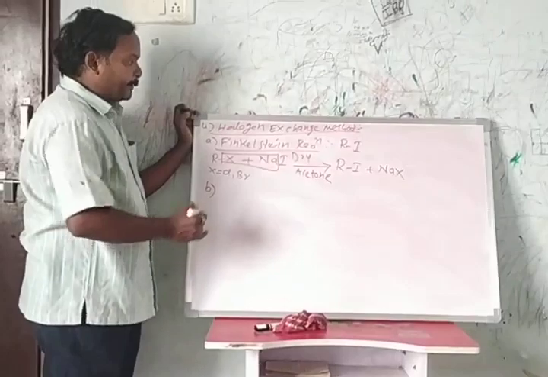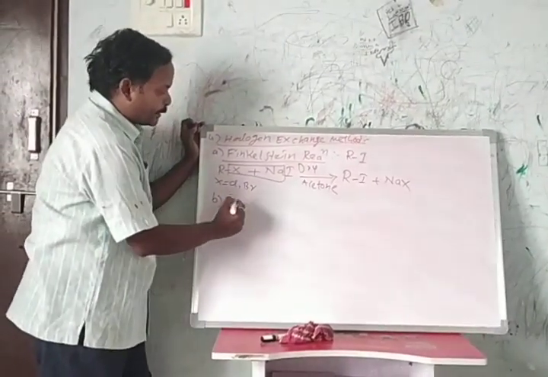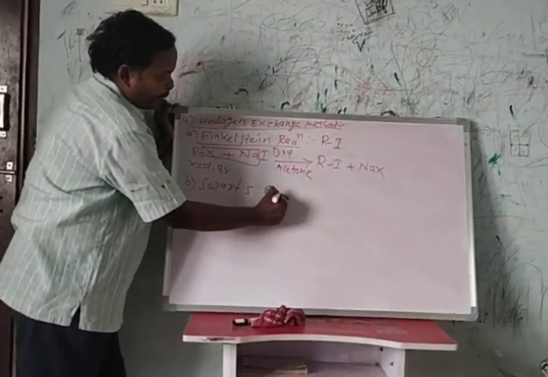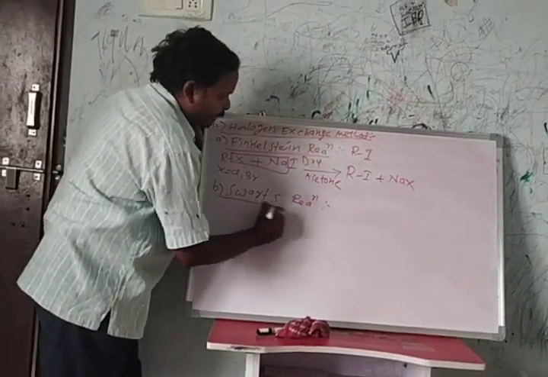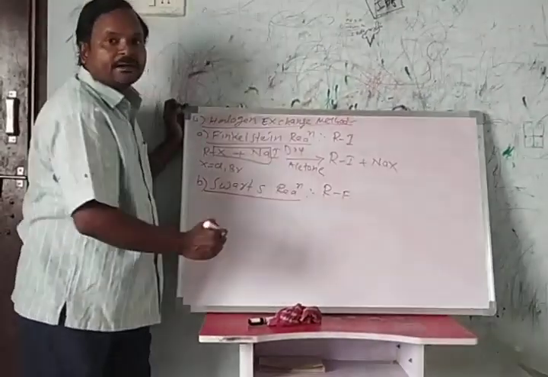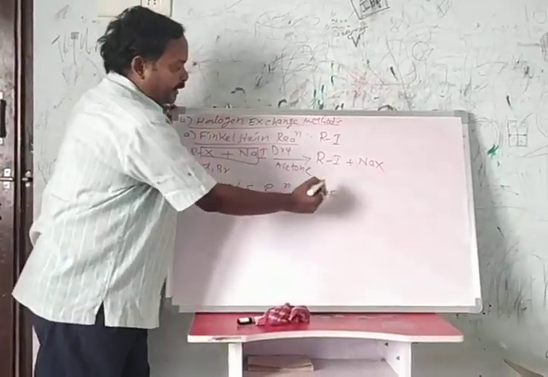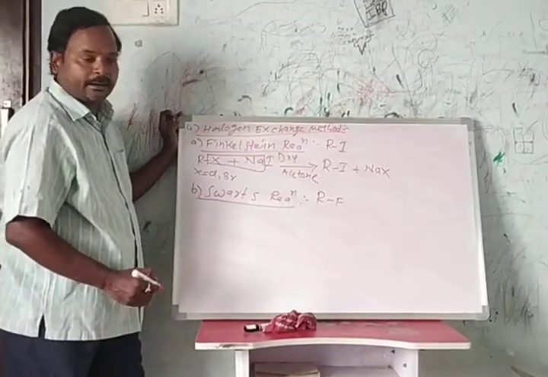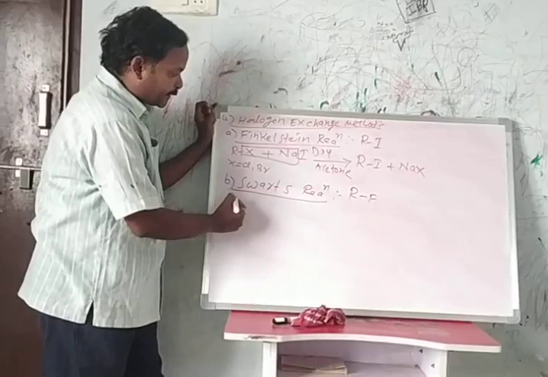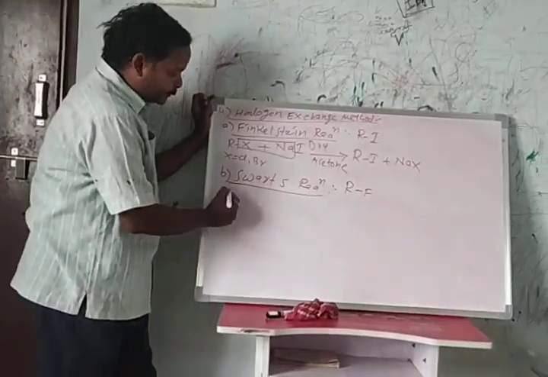Then alkyl fluorides are prepared by using the Swarts reaction. RF, alkyl fluoride, is prepared by this Swarts reaction. What is the Swarts reaction? Take alkyl chloride.